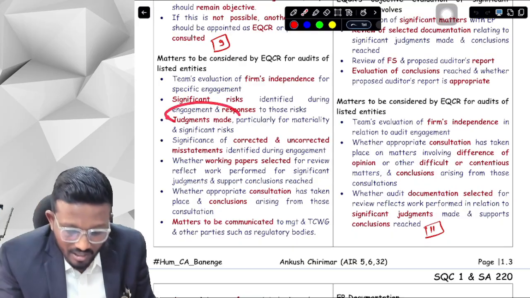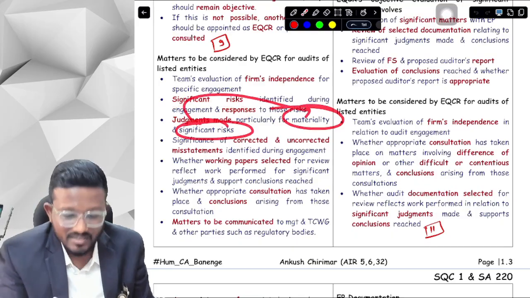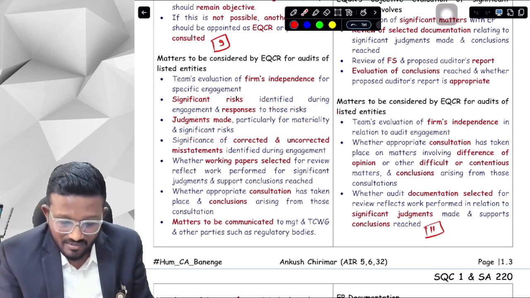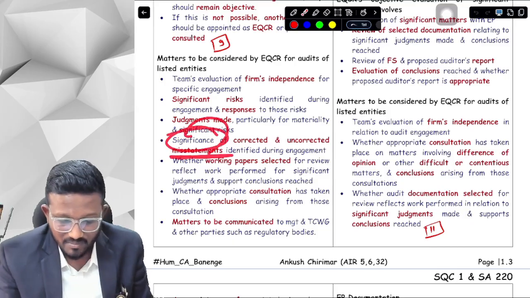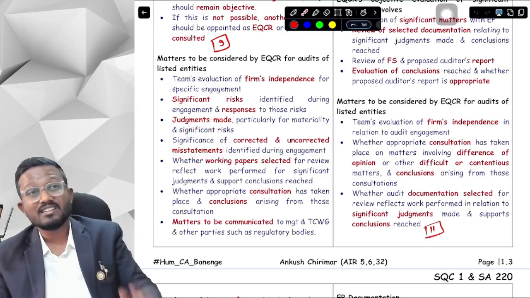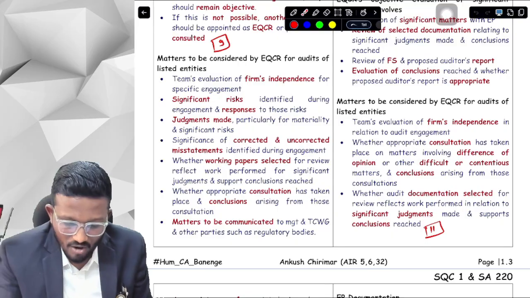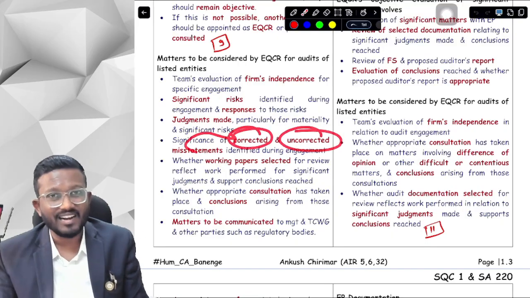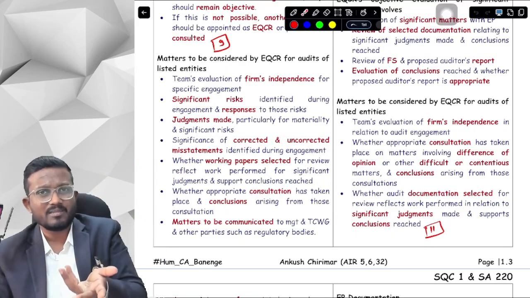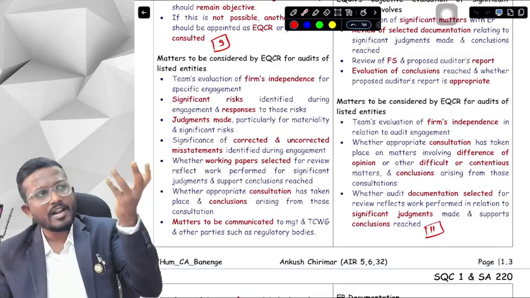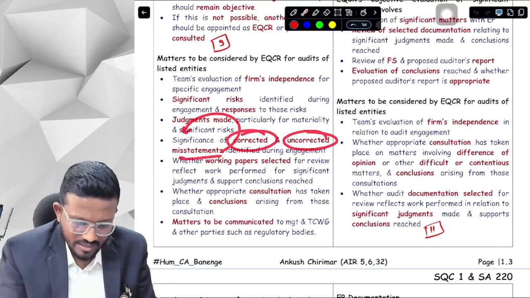Next, we need to see what are the judgments made, particularly how you decided the materiality level, how you decided the significant risk. Next, we have to see the significance of the misstatements identified during the engagement. How important are the misstatements you have identified during the audit? What are the misstatements that were corrected and uncorrected? Some misstatements, I got to know about a misstatement, I told management and management corrected it. Some misstatement I told management about, they didn't correct. So corrected and uncorrected misstatements, what is the significance of them?